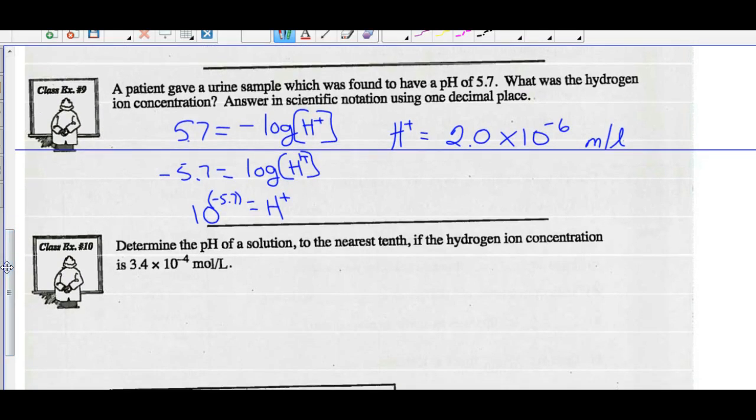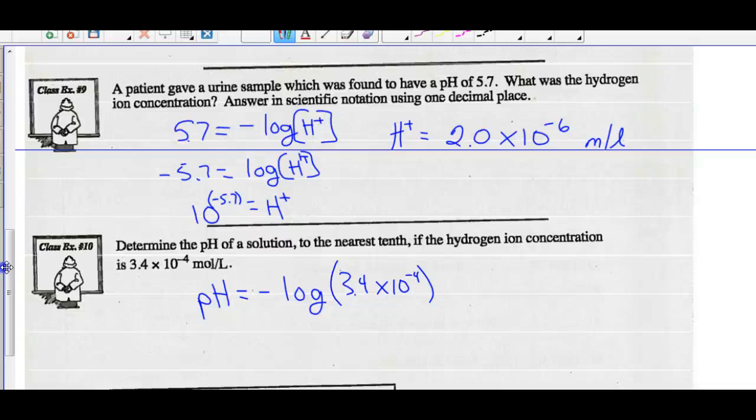Example 10. Determine the pH of a solution to the nearest tenth if the hydrogen ion concentration is 3.4 times 10 to the negative 4. So now we're looking for the pH level, and we're given the moles per liter, H positive. So that is 3.4 times 10 to the negative 4. Well, that's purely calculator work. You can type that exactly as it is into our calculators. So negative log of 3.4, and the button that is scientific notation is second function above our comma.